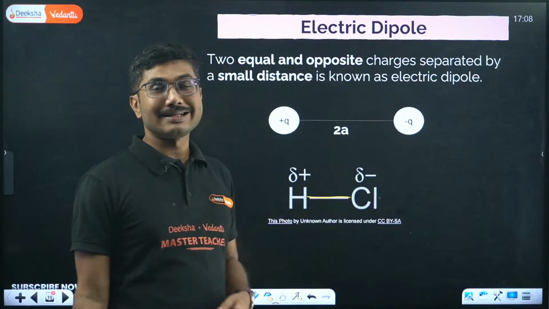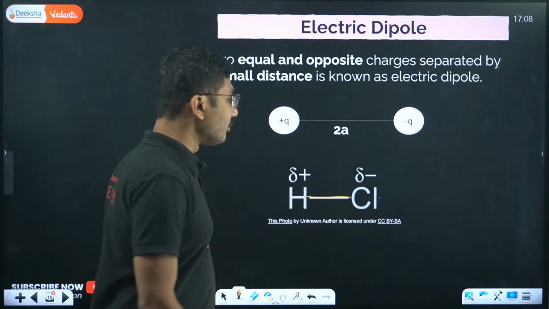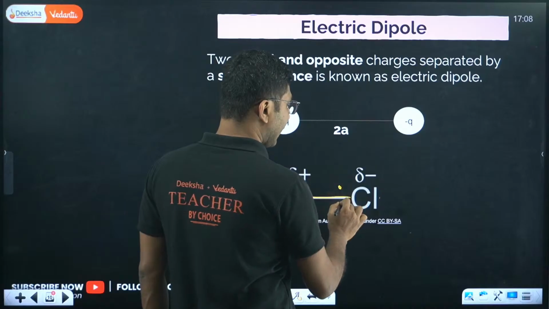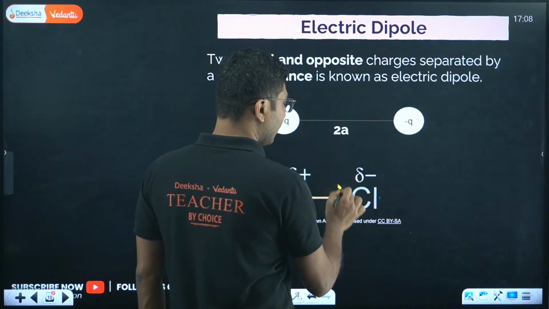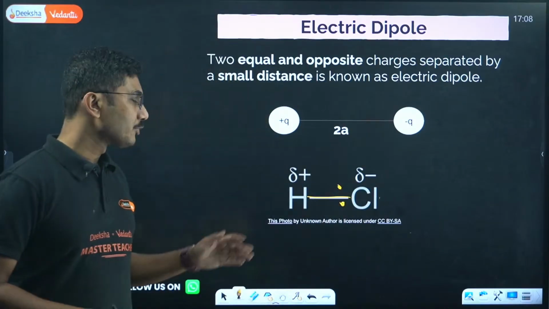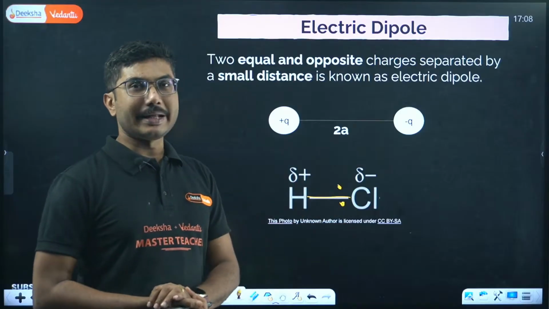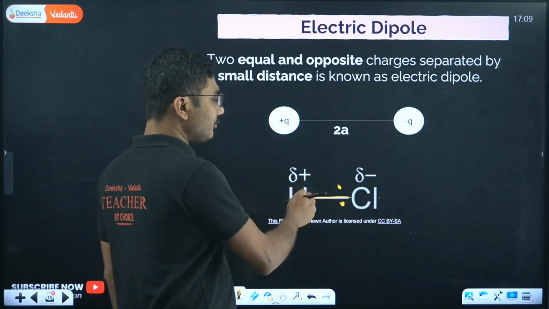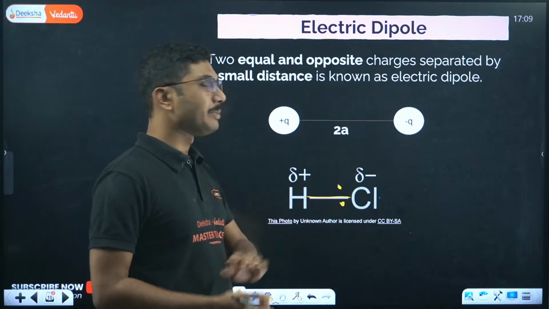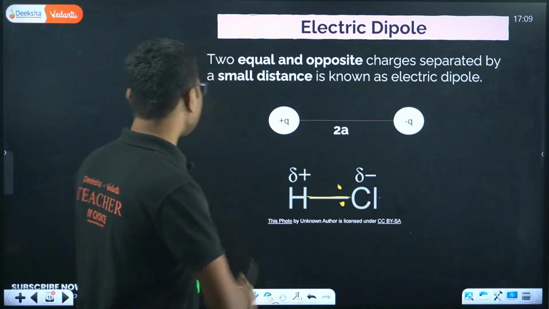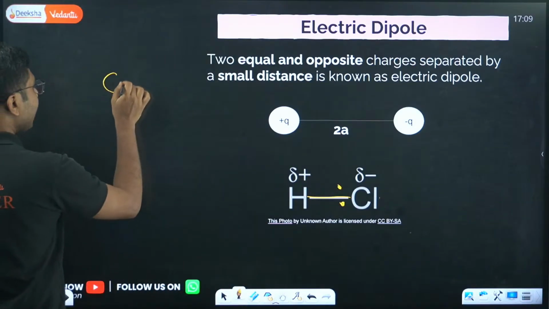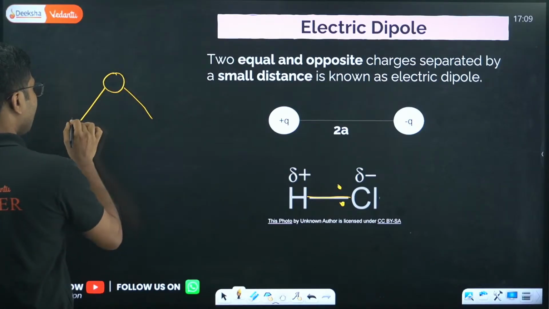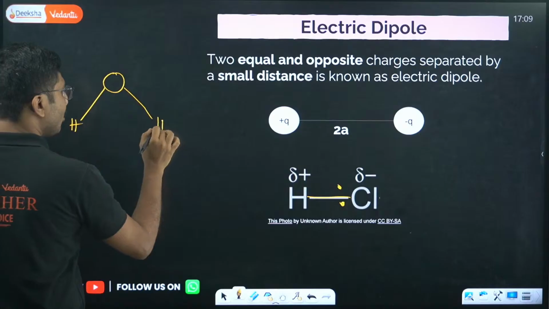So the bond length is very small, and we know that chlorine has high electron affinity, so it will attract the electron pair participating in this bonding. Chlorine will take the electrons towards it, and that's why hydrogen becomes delta plus and chlorine becomes delta minus. Another example, a most common thing in our day-to-day life, is our own H2O.